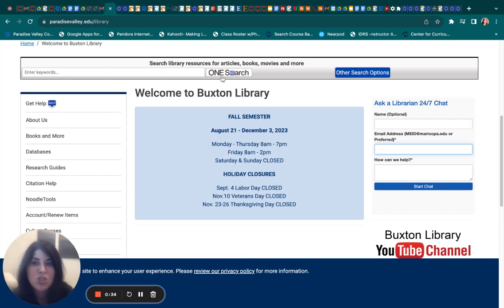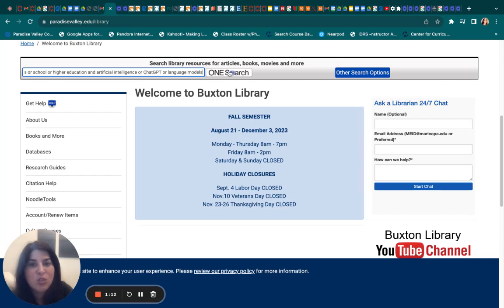Here is One Search, and I want to think about what my prompt is. My prompt for my argumentative essay is, should artificial intelligence be allowed in college? So I want to take some of those key words, and I also want to think about what Boolean operators, and, or, not, would be the best to use. So when I'm including synonyms, I want to use or. So I have decided to use students or school or higher education, and artificial intelligence or ChatGPT or language models.